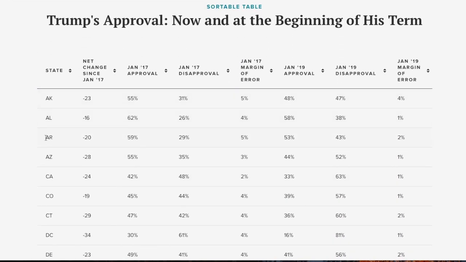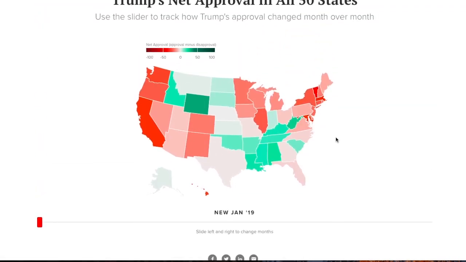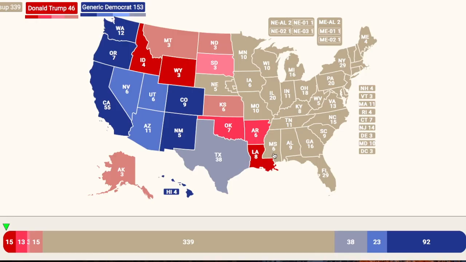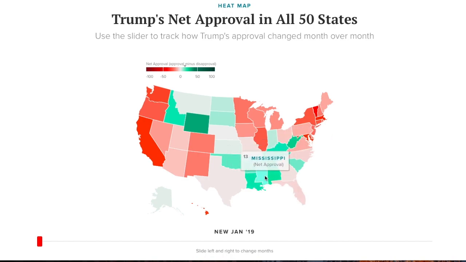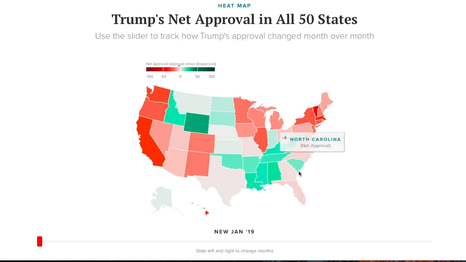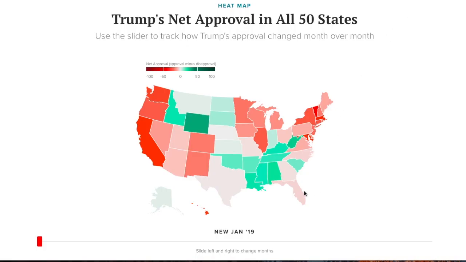If we go into the Arkansas approval rating, 43% of their voters disapprove of him. That's somewhat surprising. If we go into the Deep South, so these are all areas where Trump is approved of quite strongly. Mississippi by 13, Alabama by 20. So we can say that Mississippi moves into the likely Republican column, Alabama into the safe GOP column. In the state of South Carolina, above water by 9, so we can move that into the leaning Republican column.